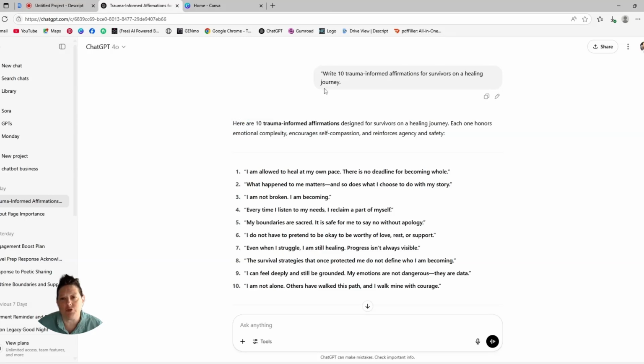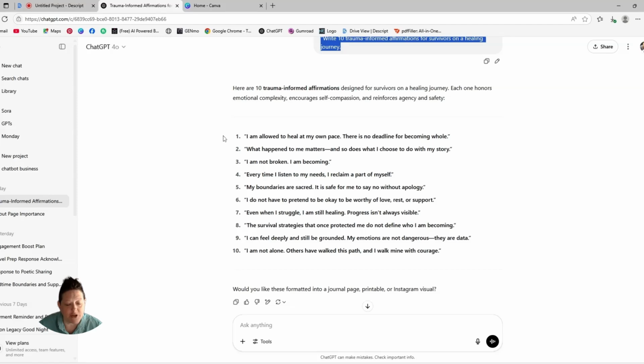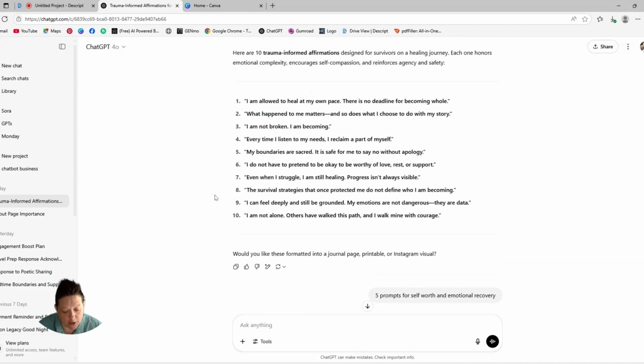Write 10 trauma-informed affirmations for survivors on a healing journey. And I did that, and I hit enter, and this is what ChatGPT came up with for me. It says here are 10 trauma-informed affirmations designed for survivors on a healing journey. Each one honors emotional complexity and encourages self-compassion and reinforces agency and safety. So we have them listed there.